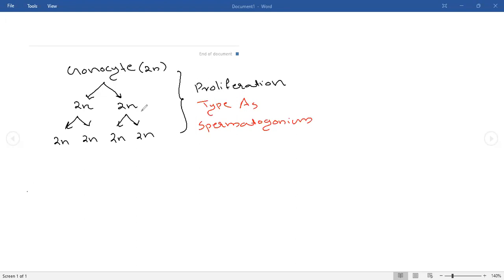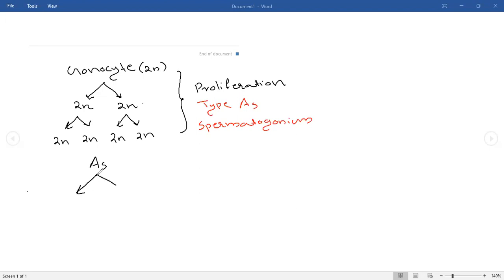So these all are AS cells, right? This is AS, this is AS. All these cells are AS cells. So now what will happen to the AS cell? We can check the AS cell. This AS cell, this AS cell, that will again divide.